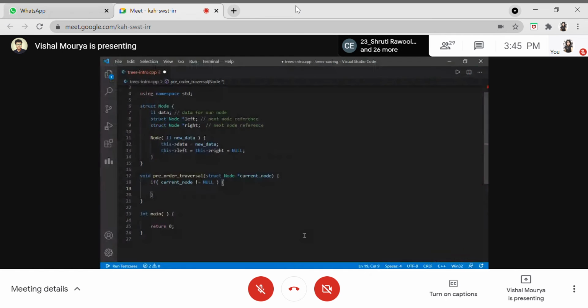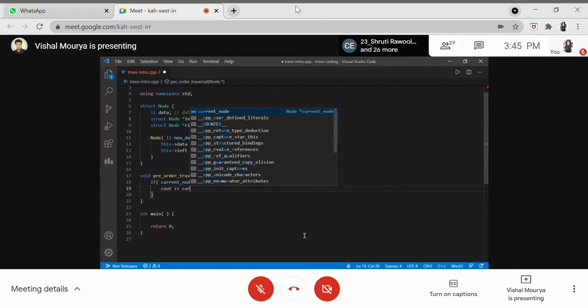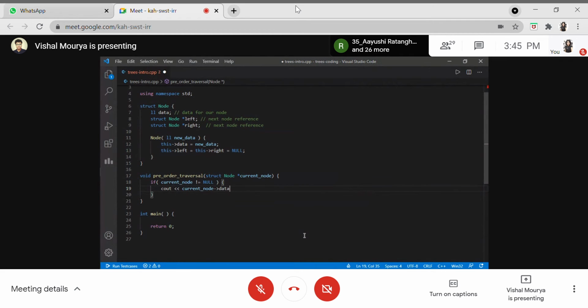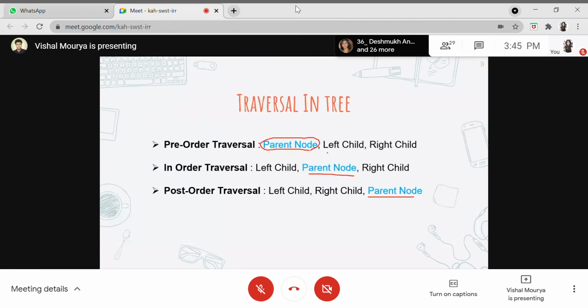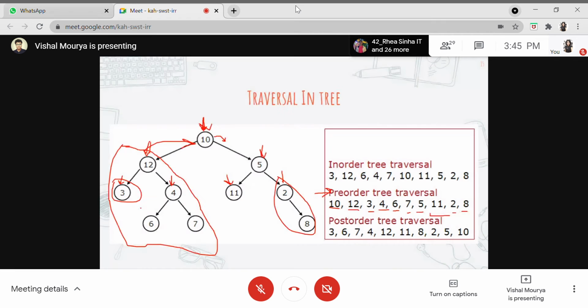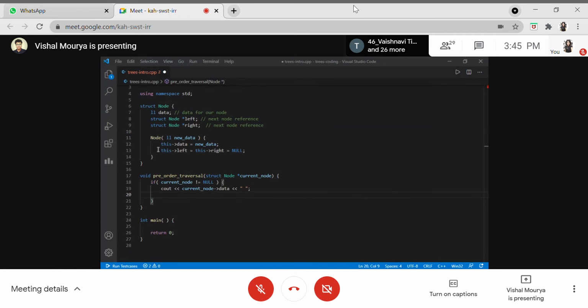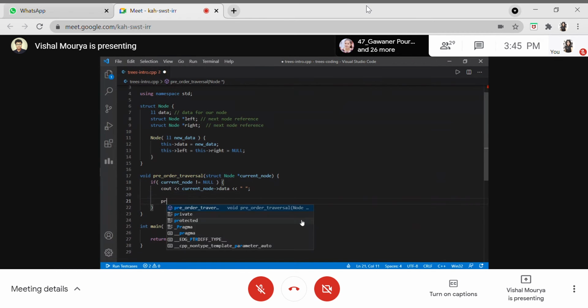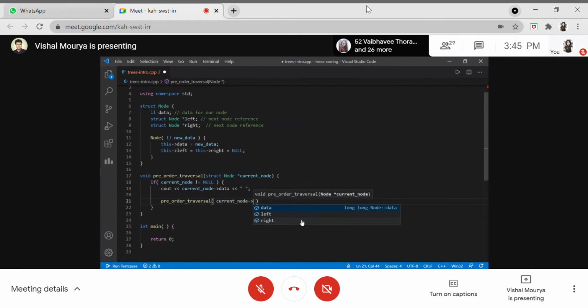So let us print out the data in the parent node. We have this current node, and we'll be printing out the data in it. Then after printing the data, we'll be calling the left child and right child. We'll call on the left subtree again, telling it to do the same thing I've done in my particular call. So we'll pass the left reference, which is nothing but a pointer to this particular node. I'll be calling this function again, which is a recursive call, and pass the left reference for this node.